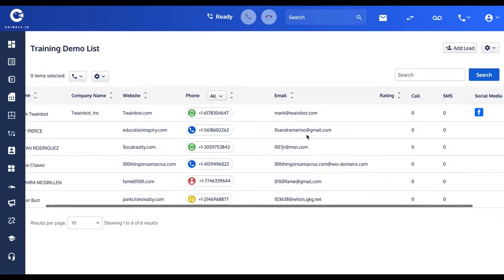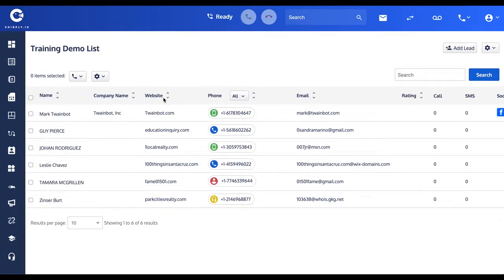from a list. But you can also use this far left column to select one or more or the entire list all at once so that you can take bulk action with all 6 of these people. Up here in this pull down, you could use the call feature to send out an outgoing IVR or some other type of call, which we'll specify in later video.